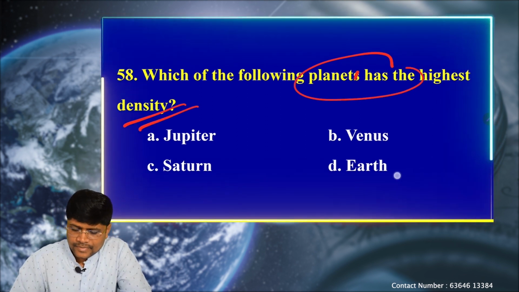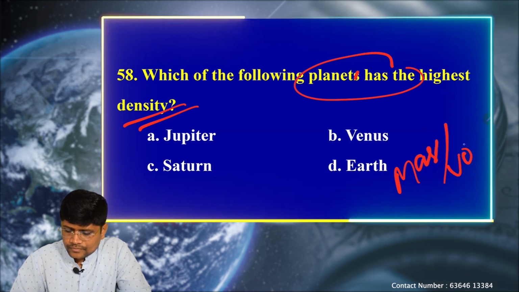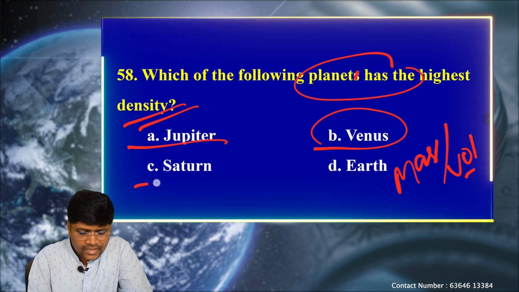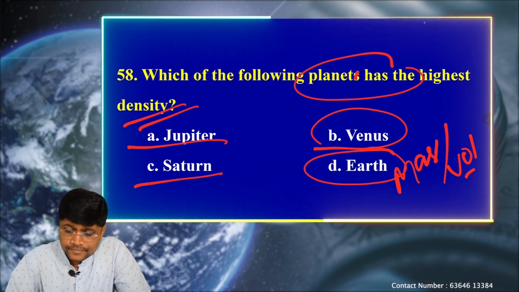Next question, which of the following planets has the highest density? Okay, we know density is based on mass by volume. Mass by volume. So option A, Jupiter, B, Venus, C, Saturn, and D, Earth.